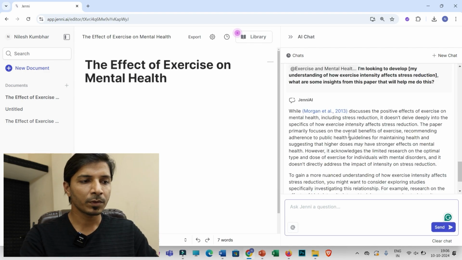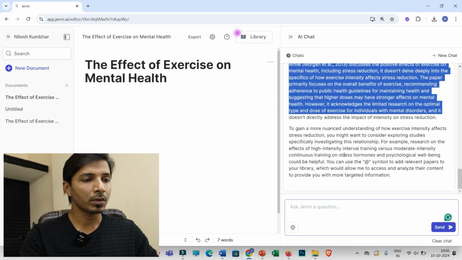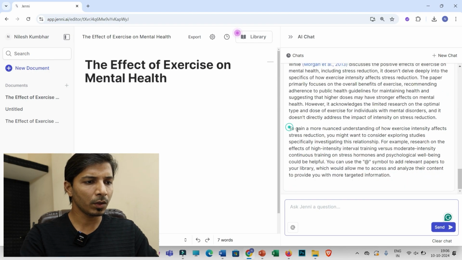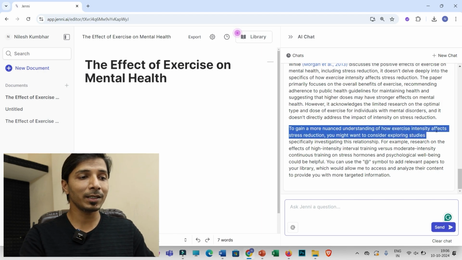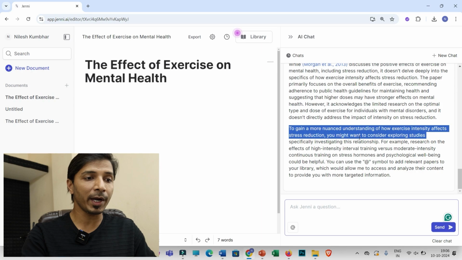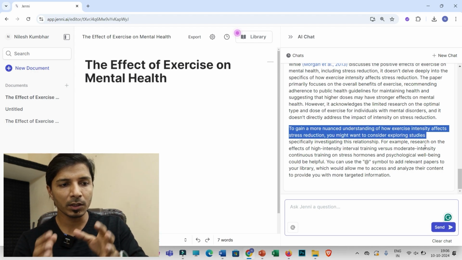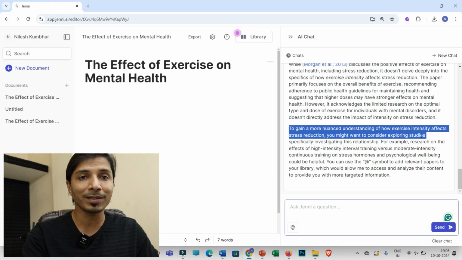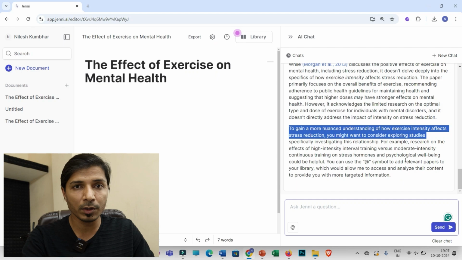So you can see this. This is again a precise answer, you can go through it. Here, you can just go through this sentence: understanding of how exercise intensity affects stress reduction, you might want to consider exploring studies specifically investigating this relationship. For example, they have mentioned on which parameters you have to emphasize in order to understand this point. Okay, so similarly we have three more important prompts.